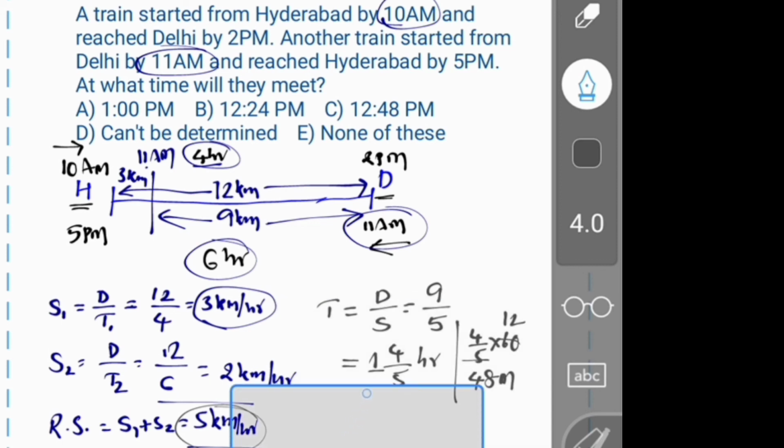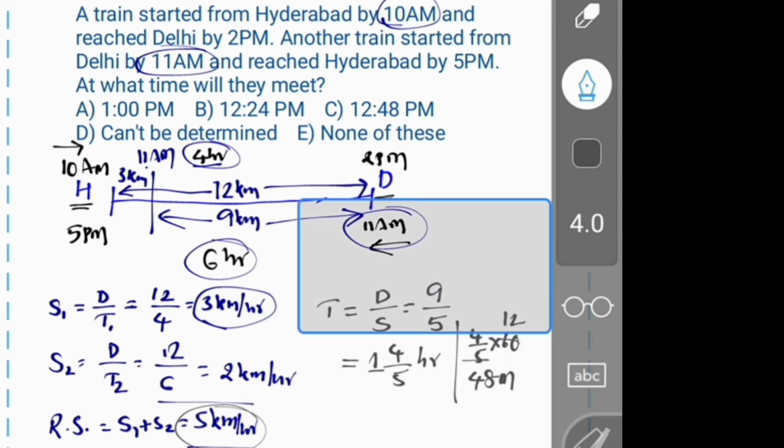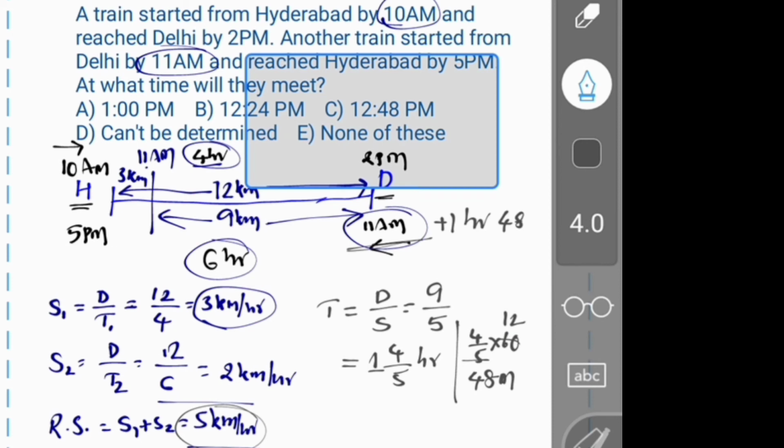the time traveled by both trains from 11 am. 11 am plus 1 hour is 12 pm, and the remaining 48 minutes. Then your answer is option C, 12:48 pm.